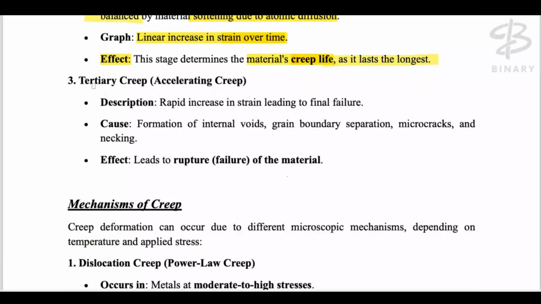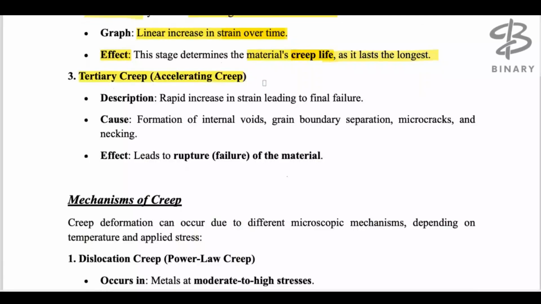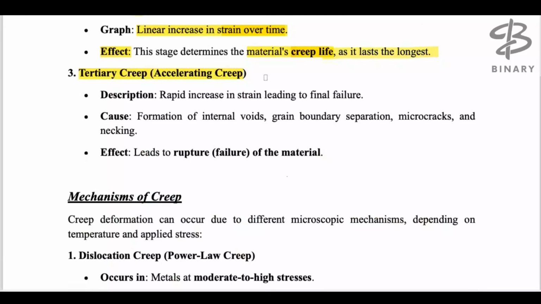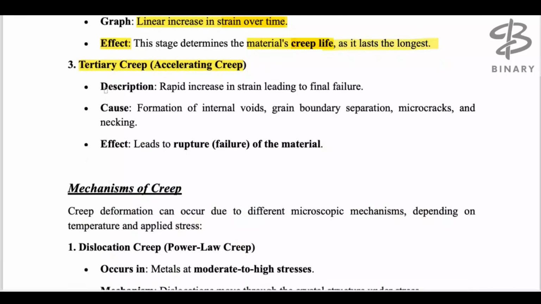Now we move ahead, which is the third one, the tertiary creep or accelerating creep. As the name suggests, it must be having increasing nature. The description: the rapid increase in strain leading to the final failure. So here, what happens after secondary, if the material has entered into the third stage, it means the failure is